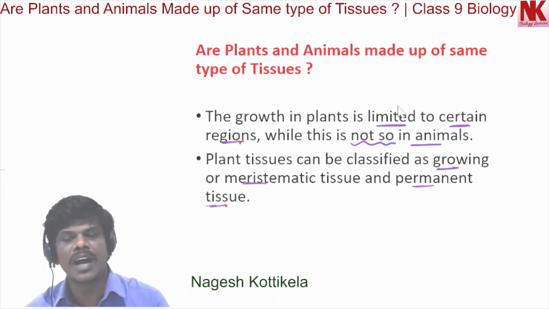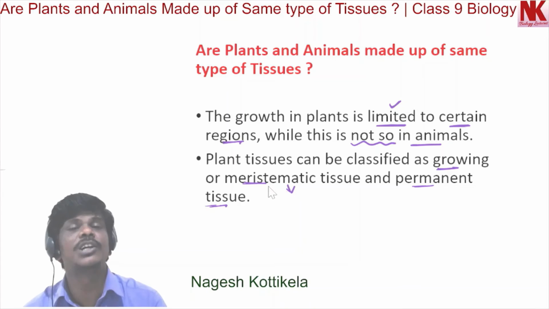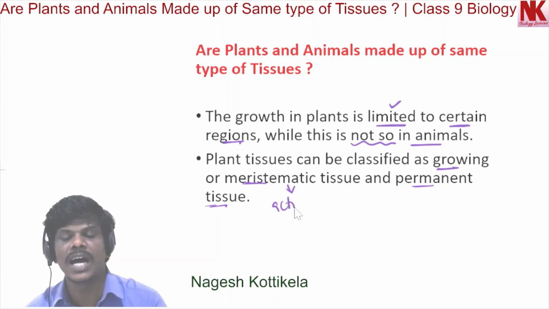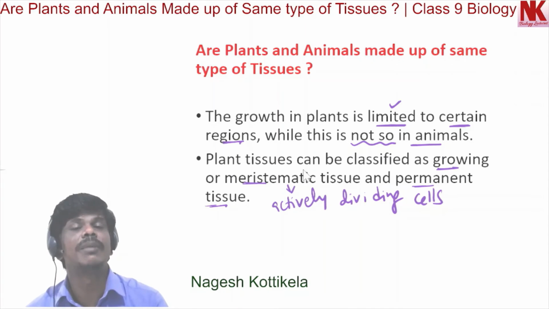In plants, growth is seen in certain regions, and these regions contain meristematic tissues. In meristematic tissue, cells divide actively. So growth is seen in regions which contain meristematic tissue, and the other regions contain permanent tissues.